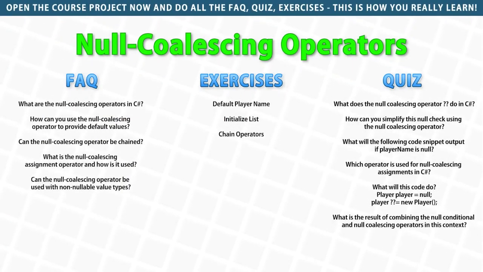So that's the two null coalescing operators. Another very compact way of doing a null check, in this case to return some value or do some logic if something is indeed null.